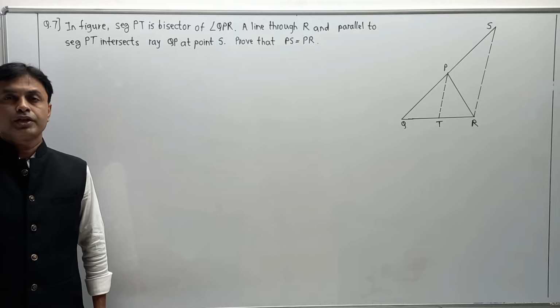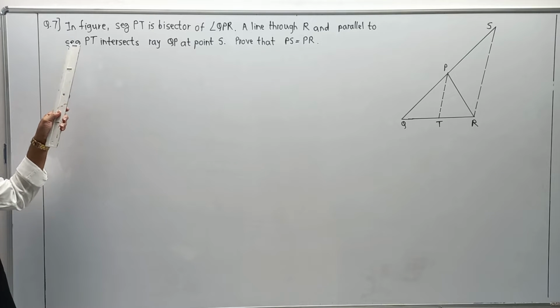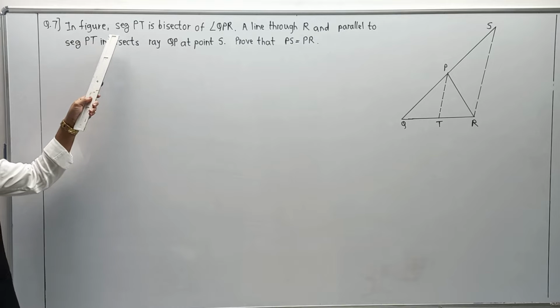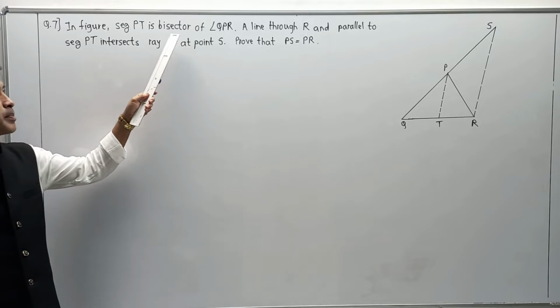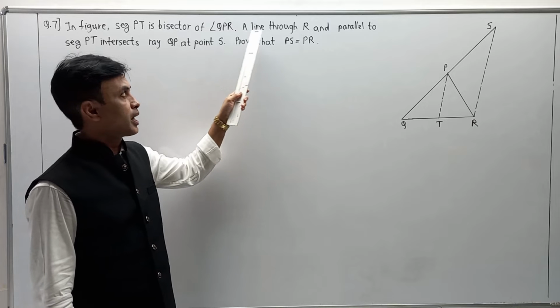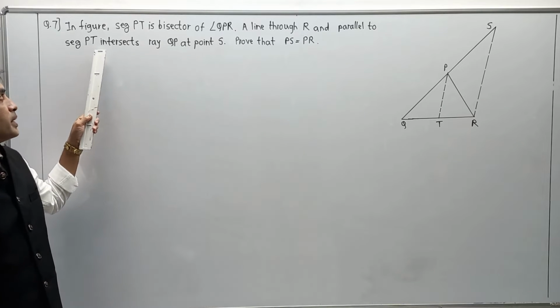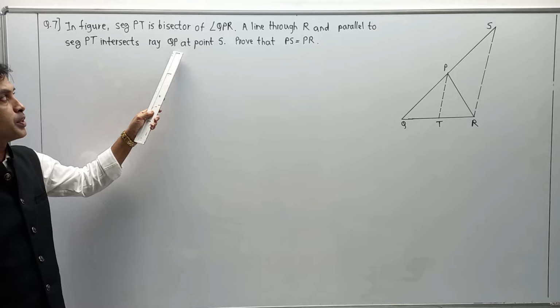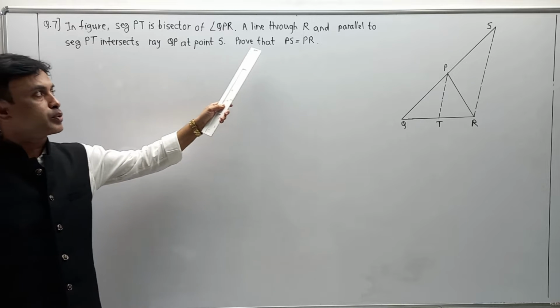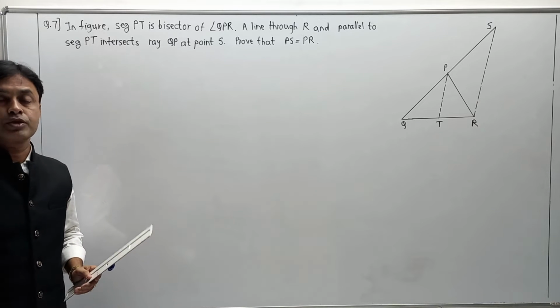Hello friends, continuing with the numericals, the next question is question number 7. In the figure, segment PT is the bisector of angle QPR. A line through R and parallel to segment PT intersects ray QP at point S. Prove that PS is equal to PR. Students, please pay attention, this numerical is important.